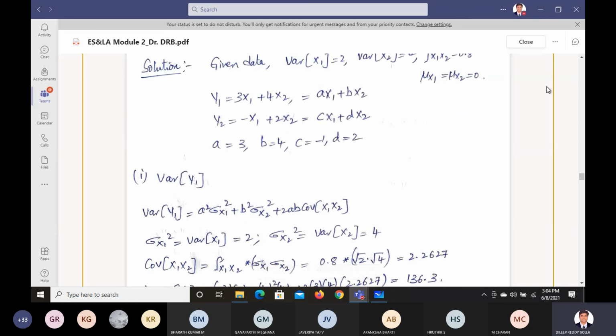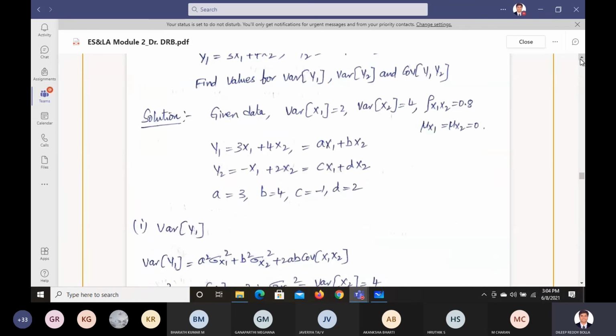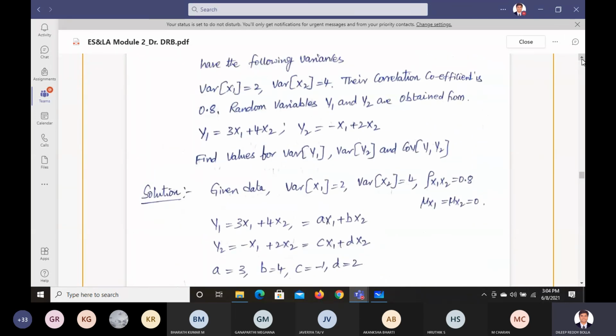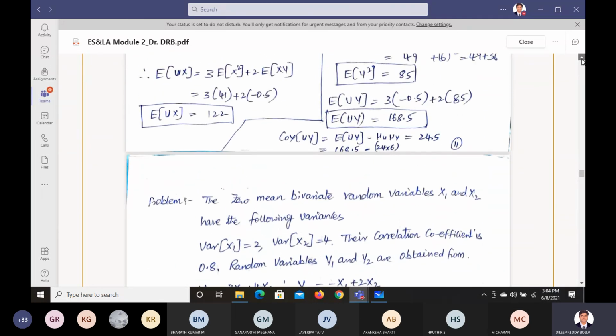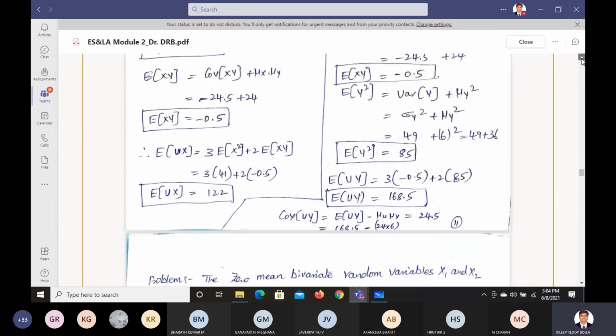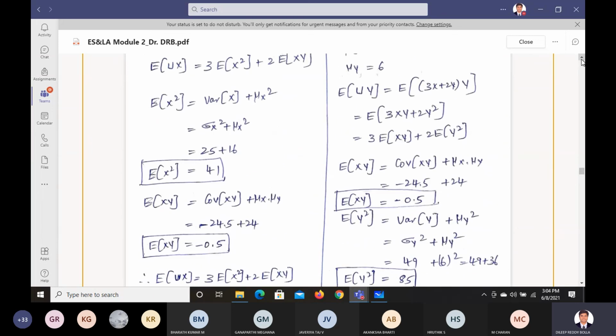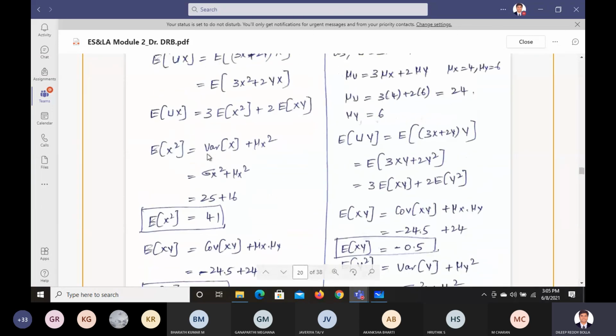So 3x square plus 2xy. What is E of x square? E of x square is variance of x plus mu x square. What is the variance of x? It is sigma x square. Correct. Mu x square is mu x square. And sigma x square is 25. Mu x square is 16. So total it becomes 41. This is one part we did.